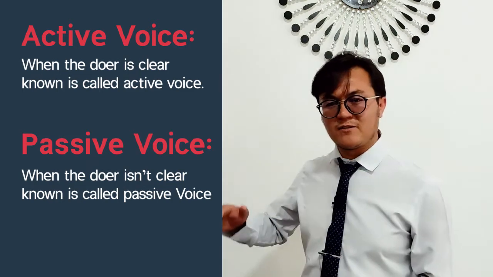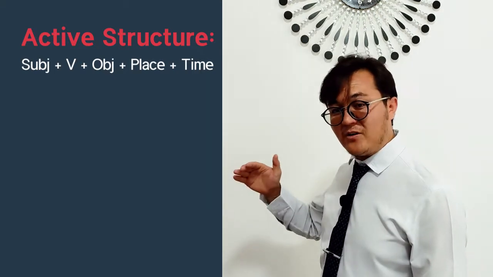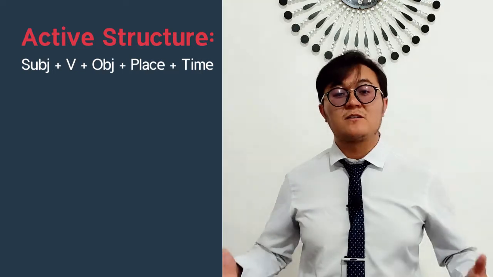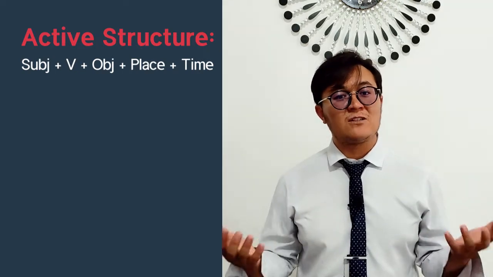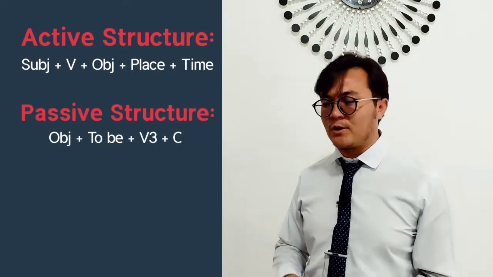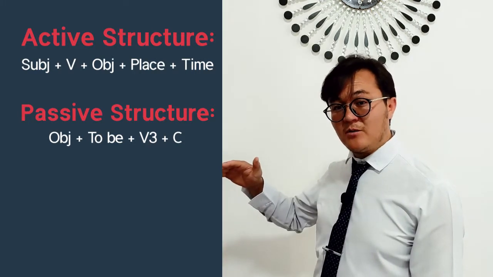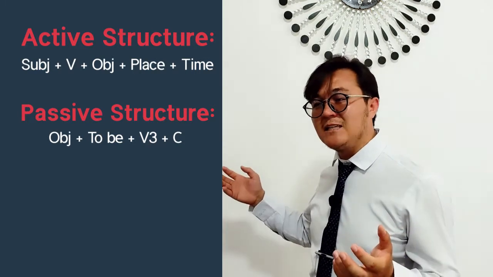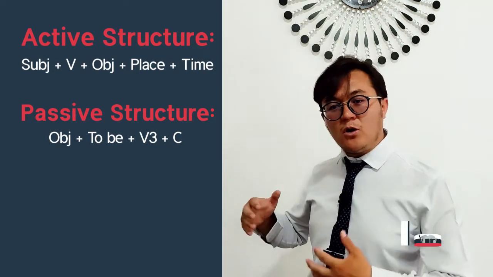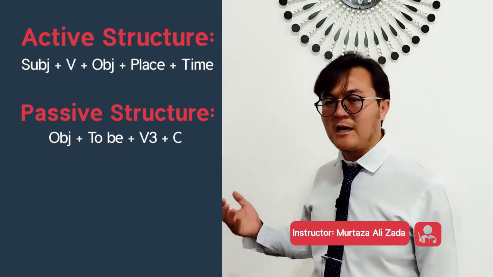Let's consider the active structure. Subject comes first, then the verb, the main verb, and then we're going to have the complement. This is the fundamental structure. This is the very common structure of active voices. If you decide to change this into the passive voice, object comes first. Object, then one of the to be verb forms. It might be was, it might be is, it might be be, it might be been. And the main verb all the time is going to change into the third form of the verb. And then we're going to have the complement of the sentence.